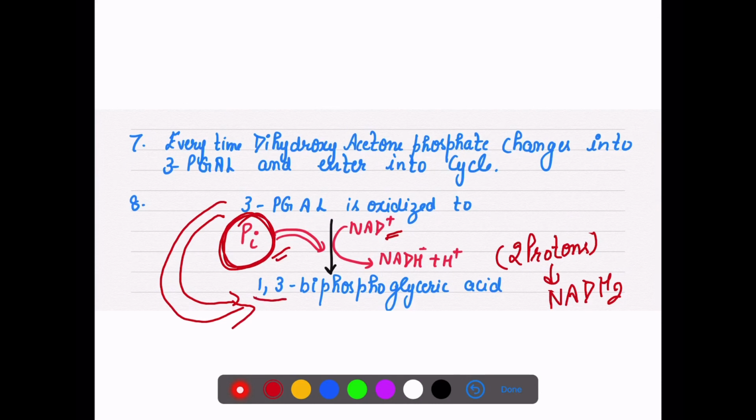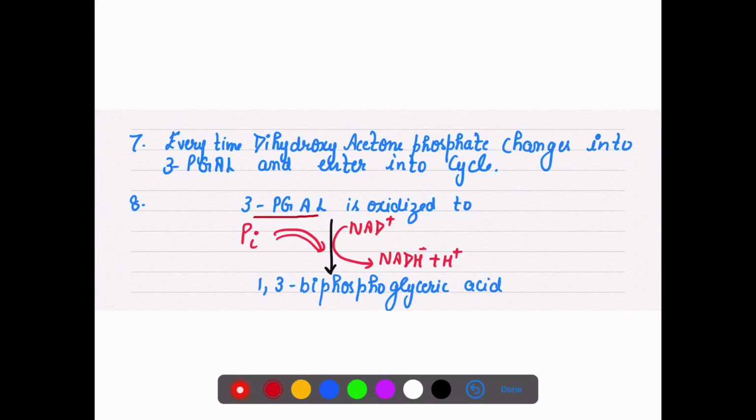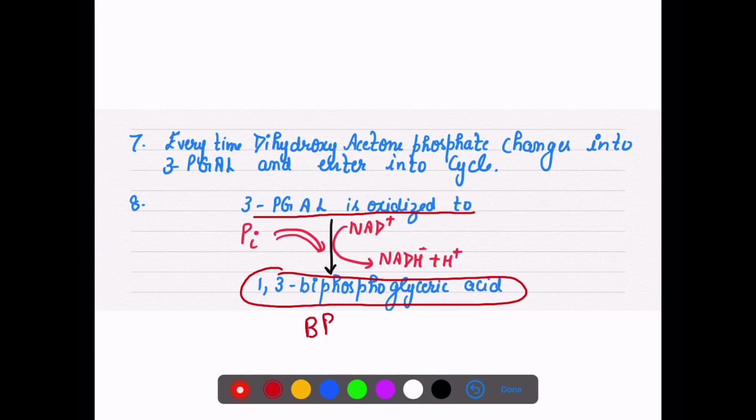So 1,3 biphosphoglyceric acid, BPGA, is finally formed from the oxidized 3-PGAL.